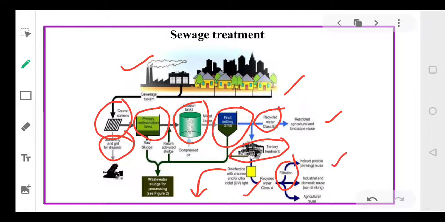If not for drinking purposes, then we can use it in industries or for agricultural use. So the waste water should be treated by the industries before it is released into the rivers, right? Because we are using our drinking water from the rivers, and if these rivers are polluted, we won't have even a single sip of water which we can drink.